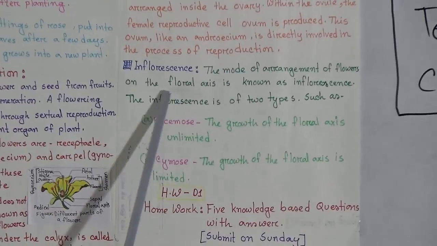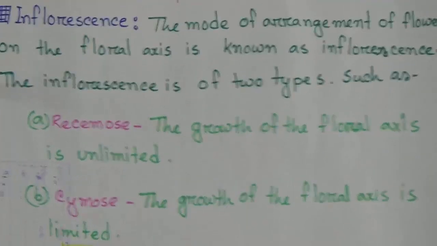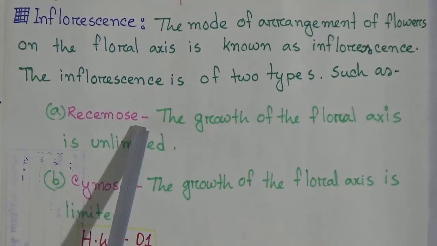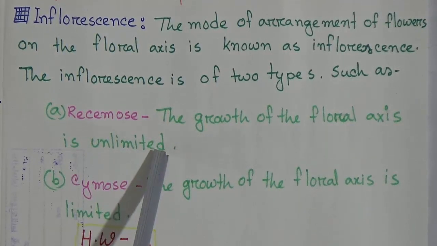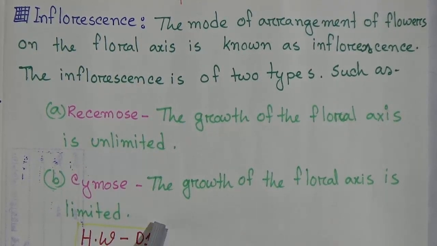The mode of arrangement of flowers on the floral axis is known as inflorescence. Inflorescence is of 2 types: racemose, where the growth of the floral axis is unlimited, and cymose, where the growth of the floral axis is limited.